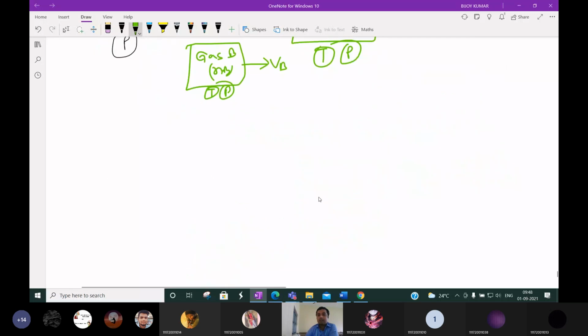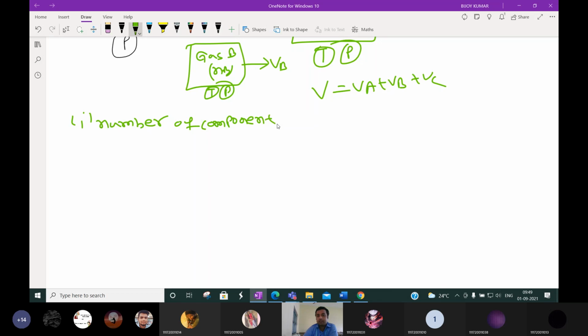Then this total volume is equal to the sum of the pure component volumes of the gases, for i number of components. This total volume is nothing but the sum of individual volumes.